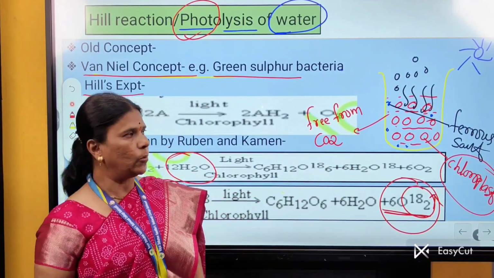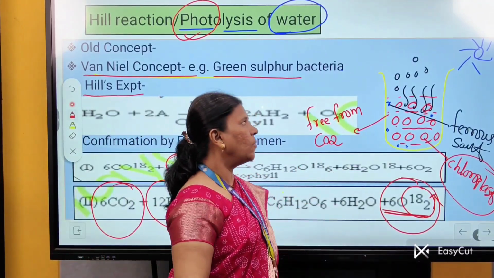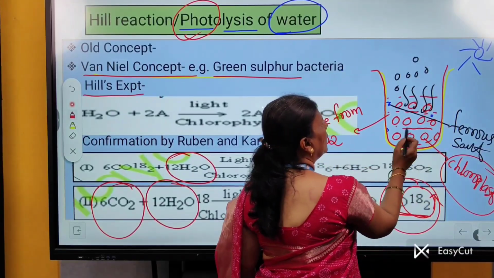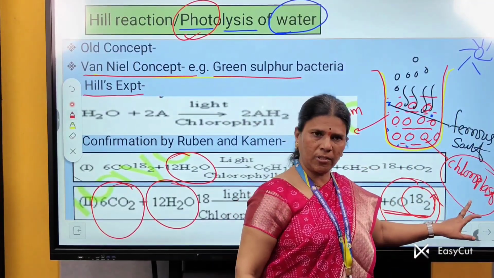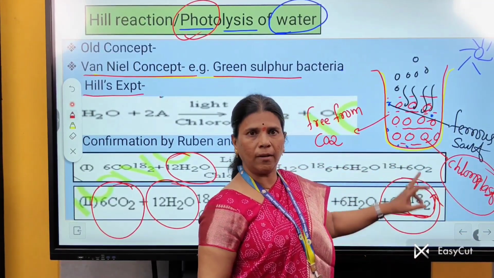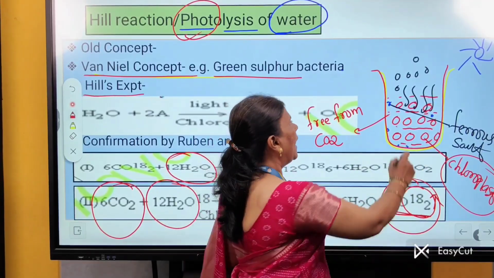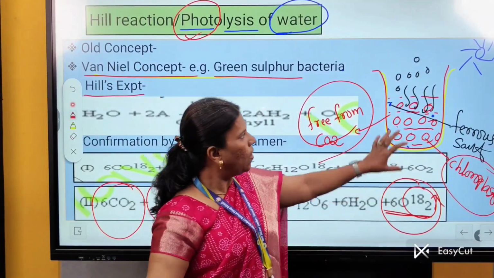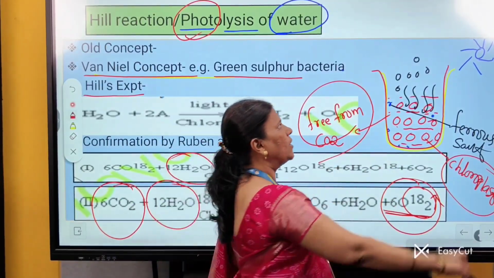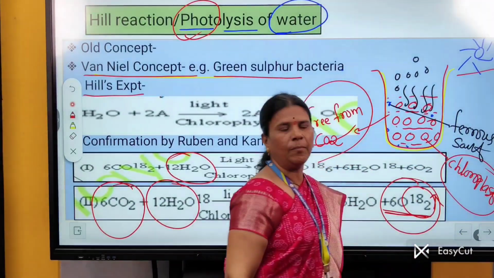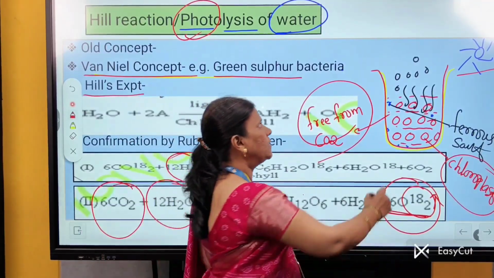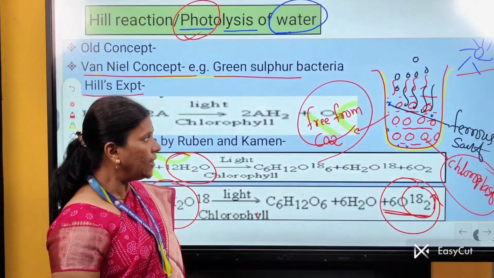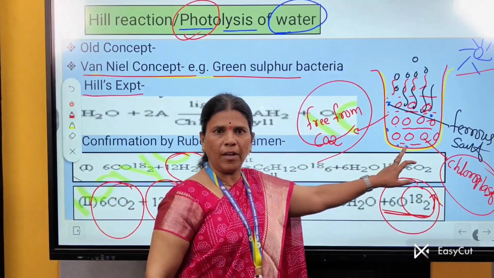He did an experiment. What did he do? He takes a beaker. In this beaker, he adds chloroplast. Then he adds water. Then he adds ferric salt. And this medium was completely free from CO2. All this apparatus was kept in presence of sunlight. What did he observe? He observed that there is an evolution of oxygen bubbles. That means there is a splitting of H2O.